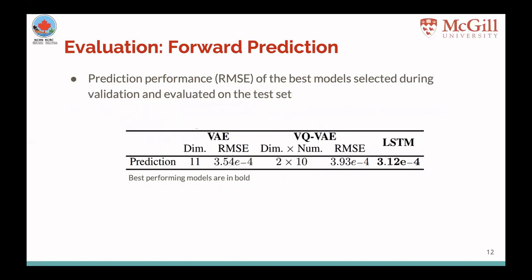Finally, we take the best models from the validation set and compare their results on the test set. Again, the results indicate competitive prediction performance of the VAE model compared to the LSTM network. The best VAE model has 11 dimensions in its latent space, and the best VQ-VAE model has 2 times 10 embeddings. Both are significantly smaller than the original state space.